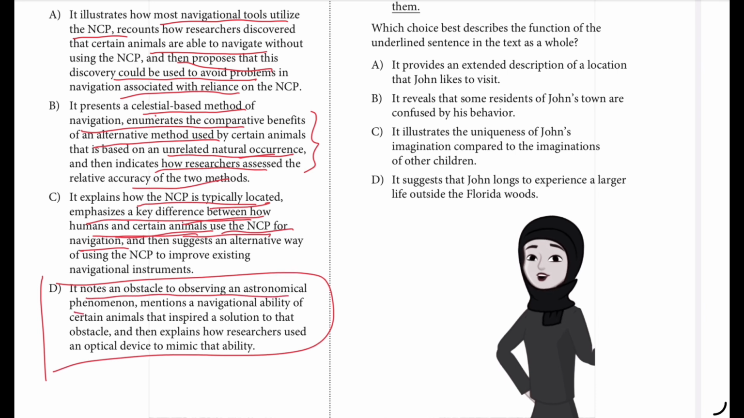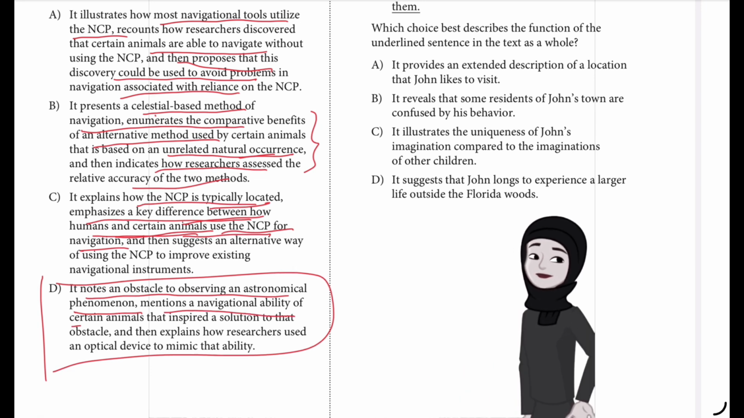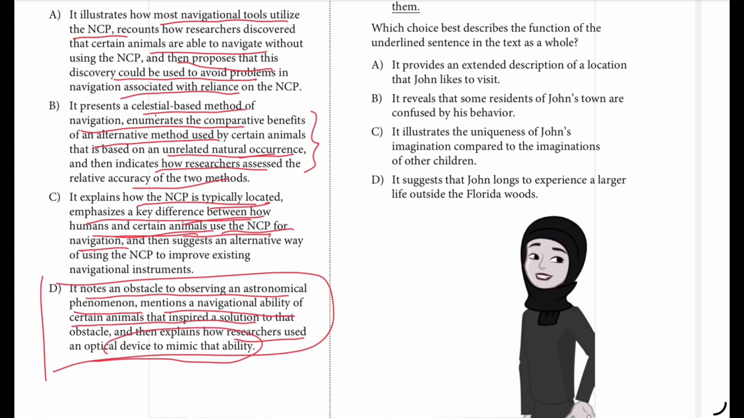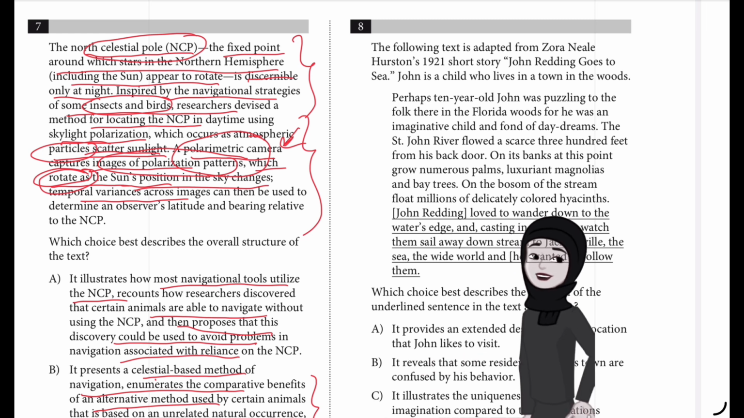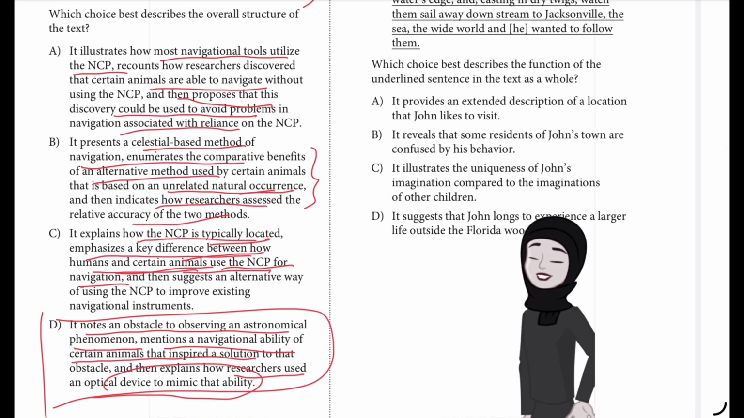Whereas D is the best answer, because it notes an obstacle to observing an astronomical phenomenon, because humans are not able to see the NCP during daytime, and then mentions a navigational ability of certain animals that inspired a solution to that obstacle, and explains how researchers use an optical device to mimic that. So we can see that this polarimetric camera is the optical device, because it is dealing with how the particles scatter sunlight and how the polarization patterns rotate as the sun's position changes in the sky. So D is the best answer.